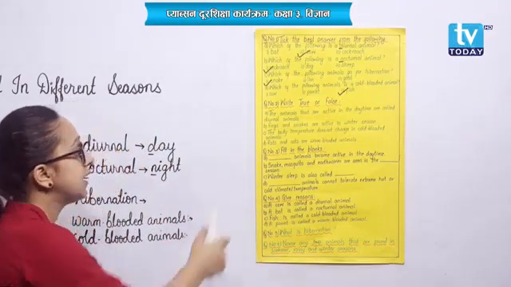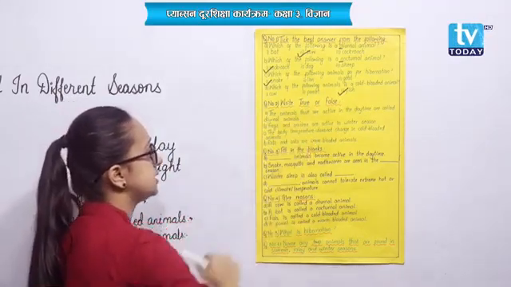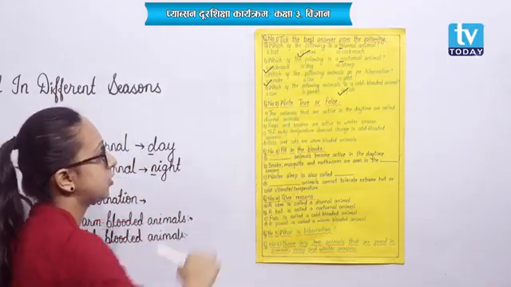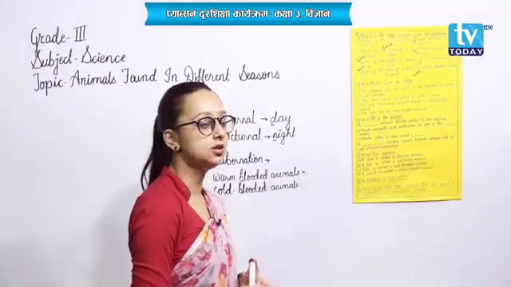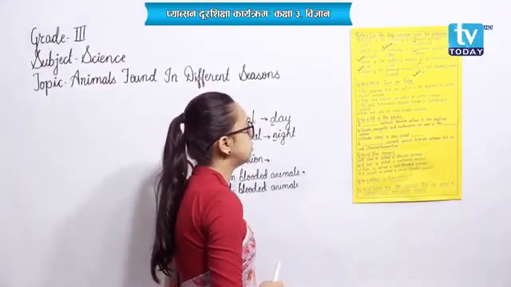Among those options, cow is a mammal, parrot is a bird. So fish is a cold-blooded animal. Understood?